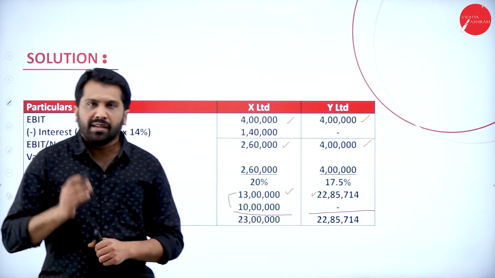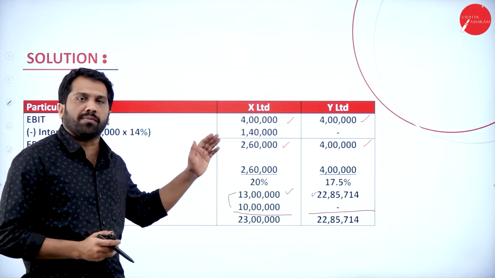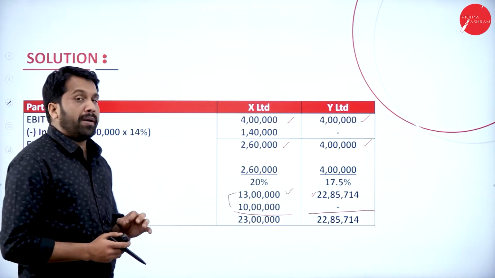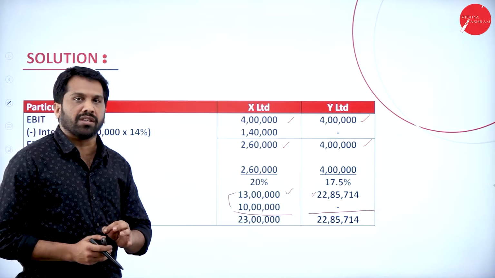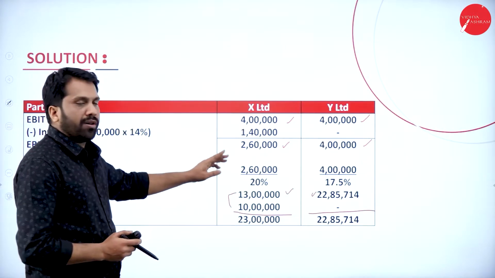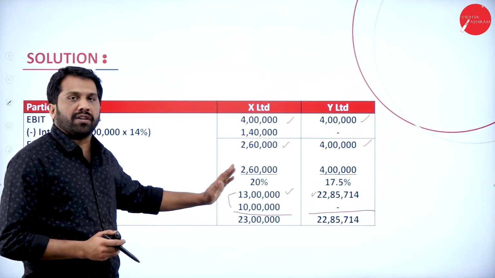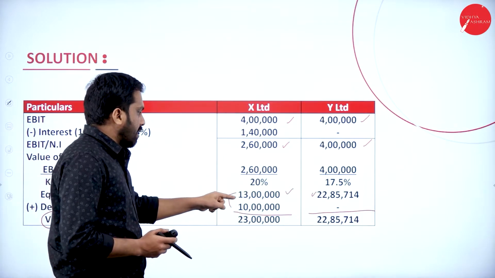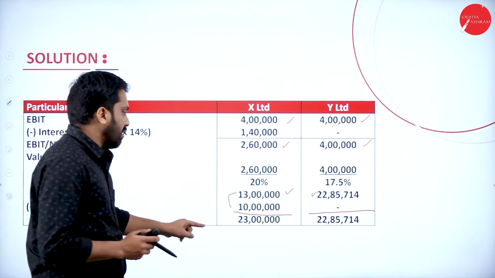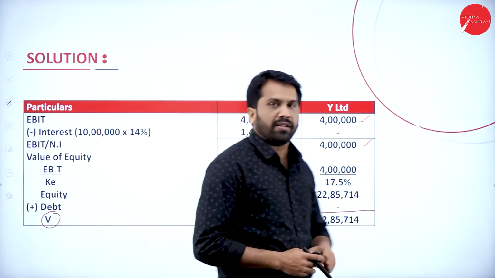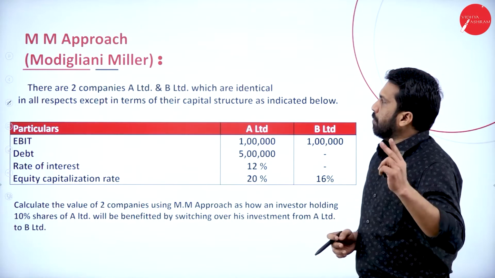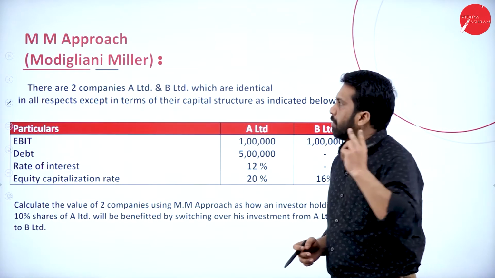Hope you are clear. It is exactly similar to your normal capital structure problems only. So this is called the approach, arbitrage. Now, we have taken EBIT minus interest, we got a value, divided by cost of equity, we will get the value of equity. Value of equity plus debenture will be the value of the firm. Hope you are clear. Yes. Now we'll go for problem number 2, second one, approach.